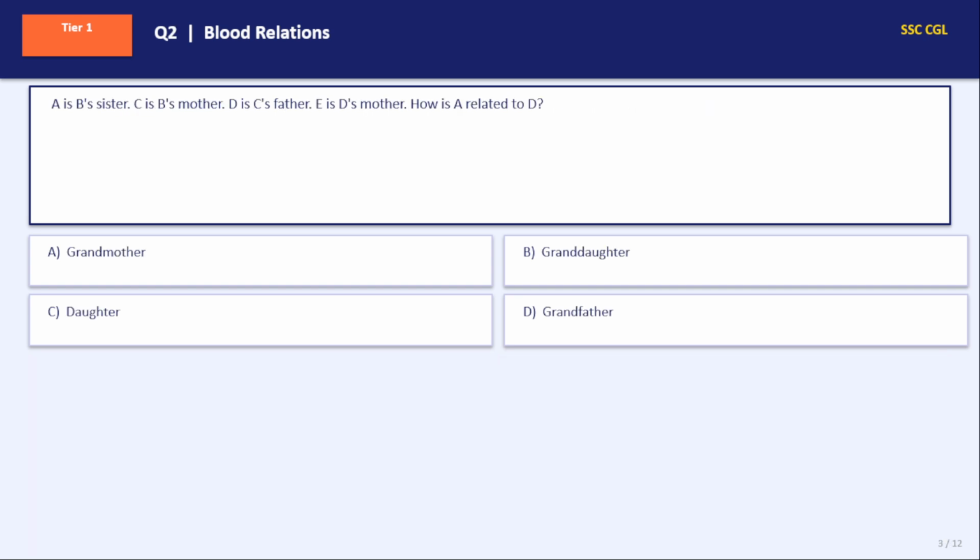Second question, moving forward. A is B's sister. C is B's mother. Now this is a small paragraph based question. Sign conventions totally depend on you. You can use any sign convention. A is B's sister, so A and B will be siblings, real brother and sister. The gender of A will be female. C is B's mother, so C will be female. C will be the mother of both A and B. D is C's father, so D will be male. E is D's mother.